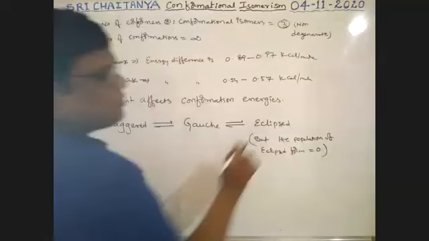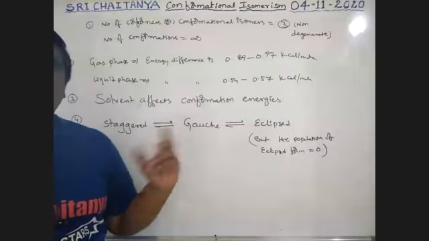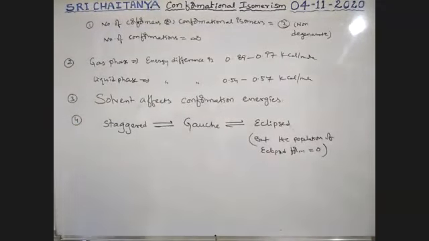Almost eclipse form is 0. That means only gauche and staggered forms are interconvertible, boys.